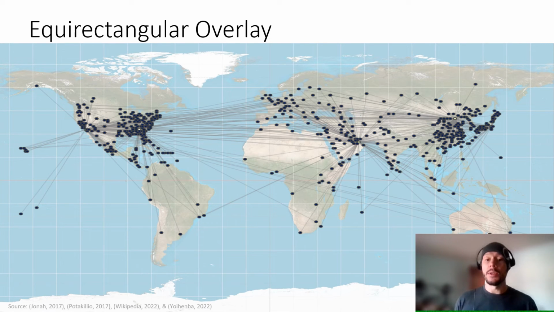The next thing I wanted to do was throw this over a map to really visualize geographically where you could fly. What you can see is you can get pretty much anywhere in the world from these airports.